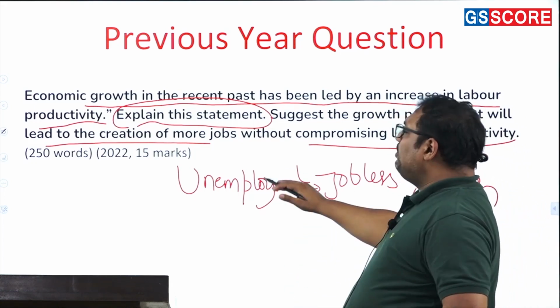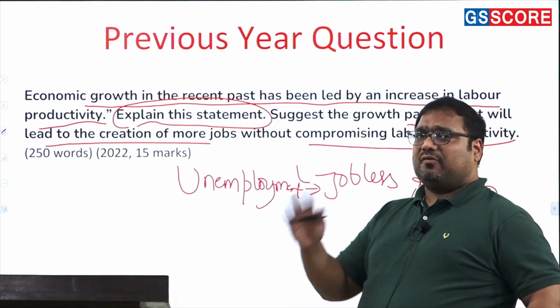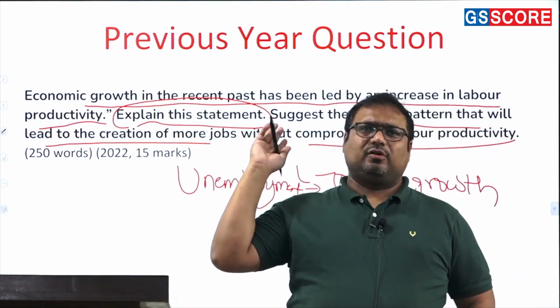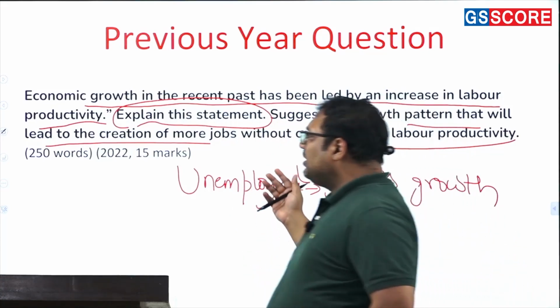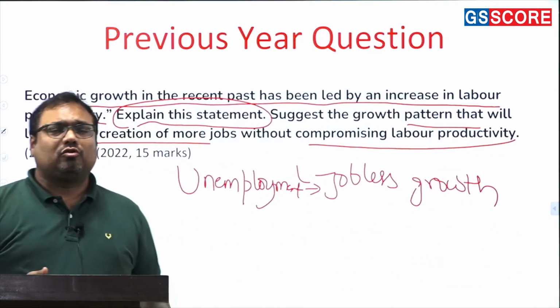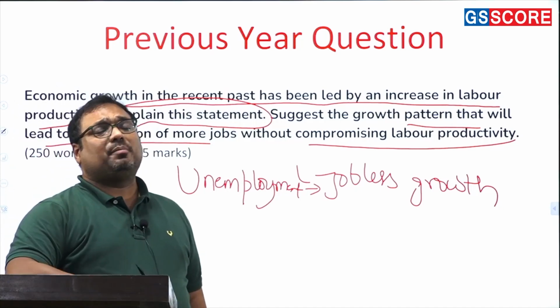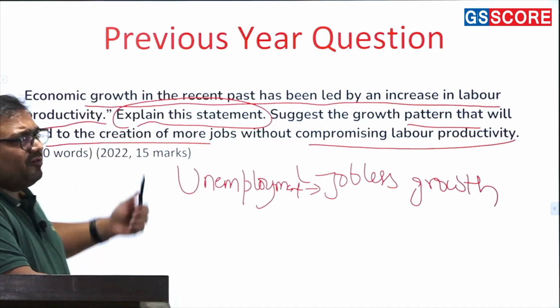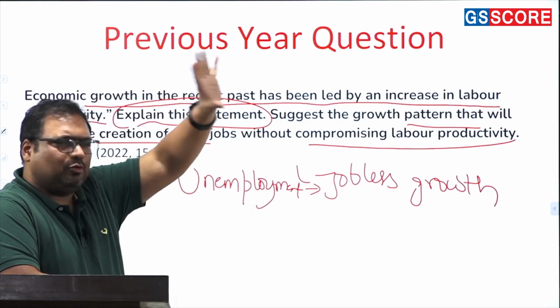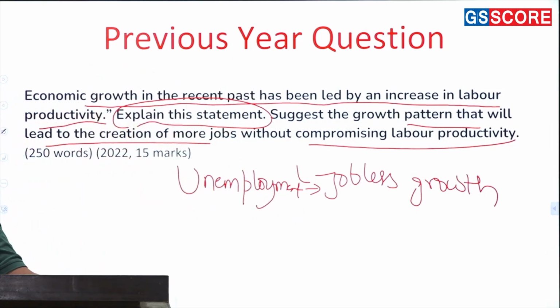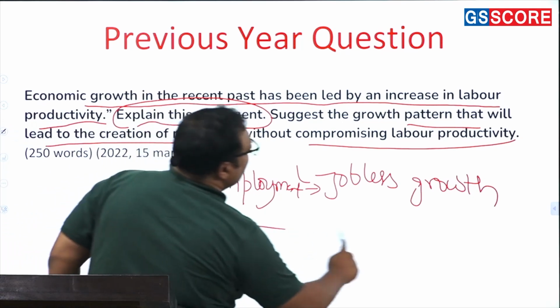So for that purpose we need more jobs. While our economic growth is good enough to cover the current population if it is not growing, unfortunately the population has also grown very rapidly in the past. As a result, the new entrants in the jobs are also massive. All of this you do not have to mention, I'm just giving you the background here. Okay, so jobless growth is a very important theme.